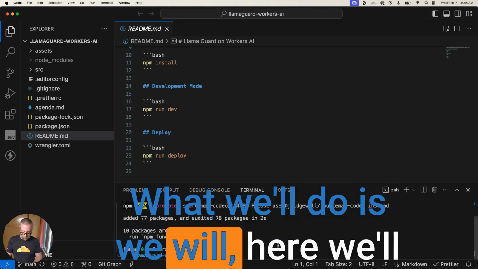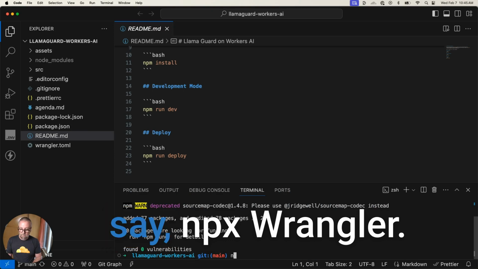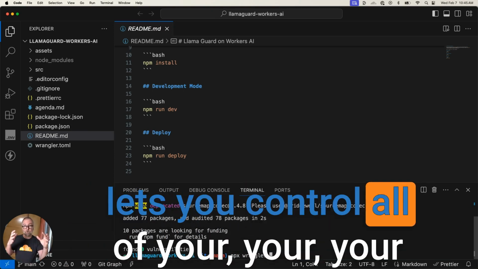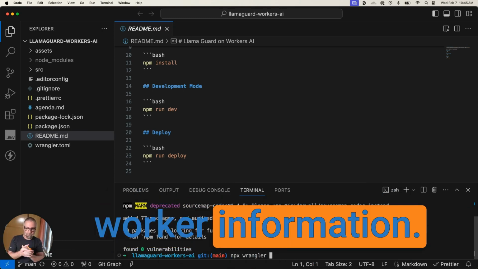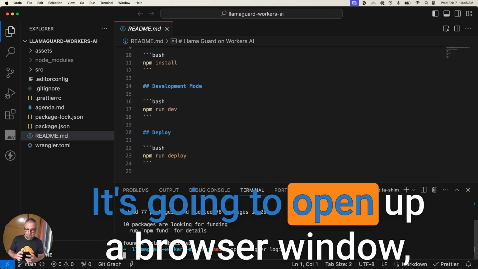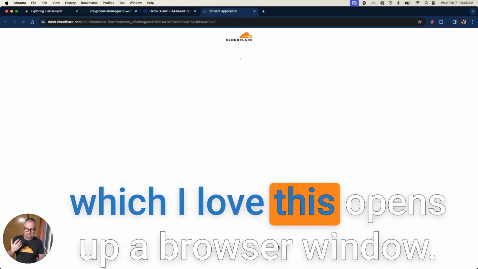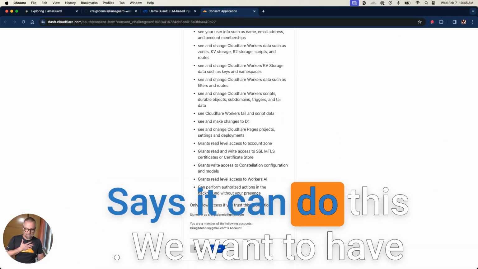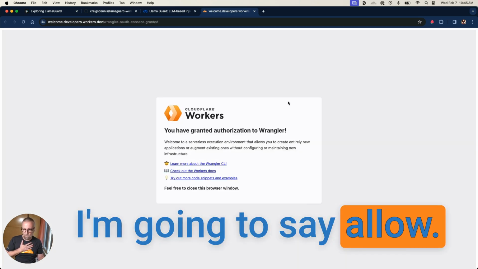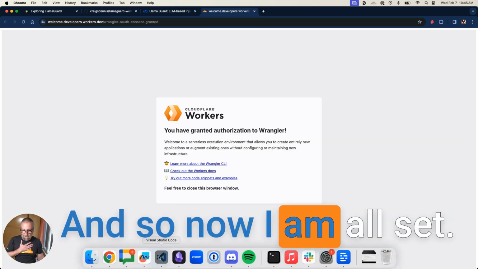what we'll do is we'll say npx Wrangler. So we have this tool called Wrangler, which lets you control all of your worker information. So we're going to do npx wrangler login. So this is going to authenticate for me. It's going to open up a browser window, which I love. Opens up a browser window, says it can do this. We want to have read access level to Workers AI. I'm going to say allow. And so now I am all set.